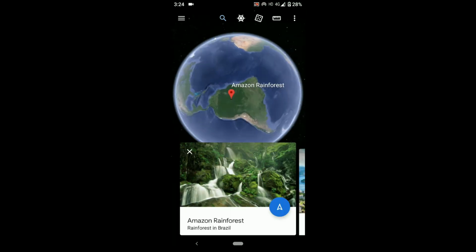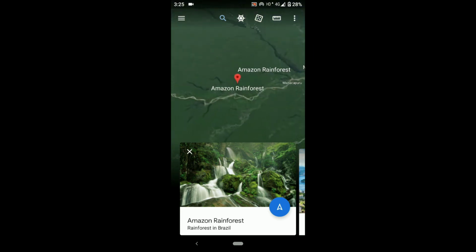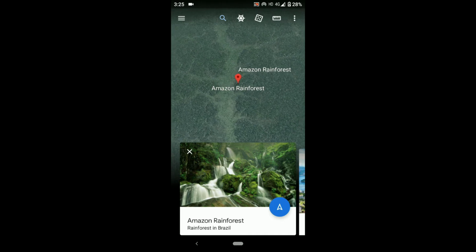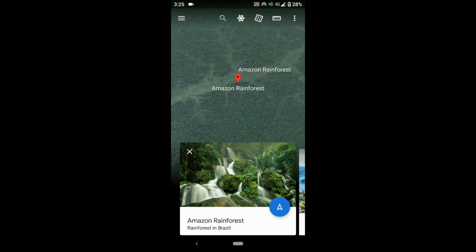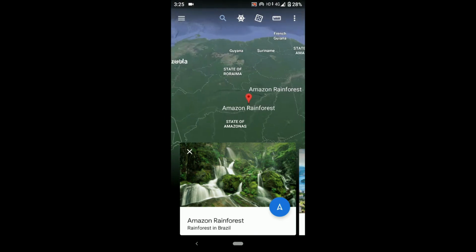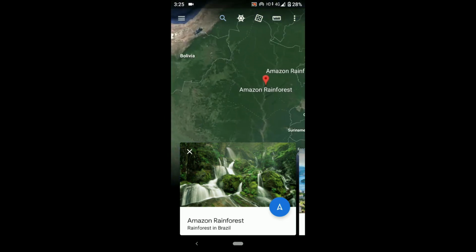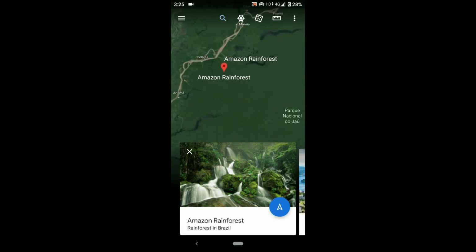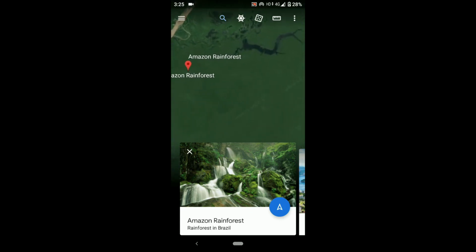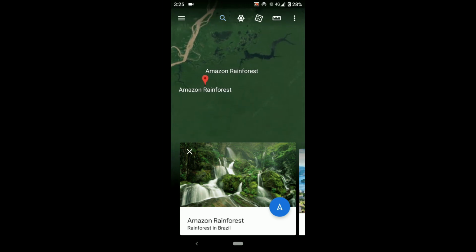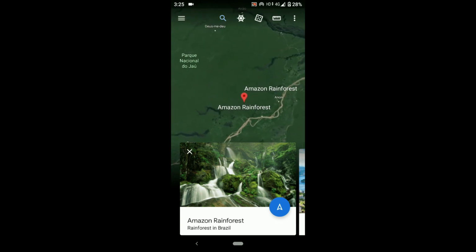So don't forget, after you go with it, you can see the Amazon rainforest loading, zooming in. You can see the Amazon rainforest, which is located in South America. You can zoom out or zoom in, whatever you want. Just see, it's located near Brazil. You can see a deep view of this Amazon rainforest. If you want to research something for educational purposes, this is one of the useful apps to know.